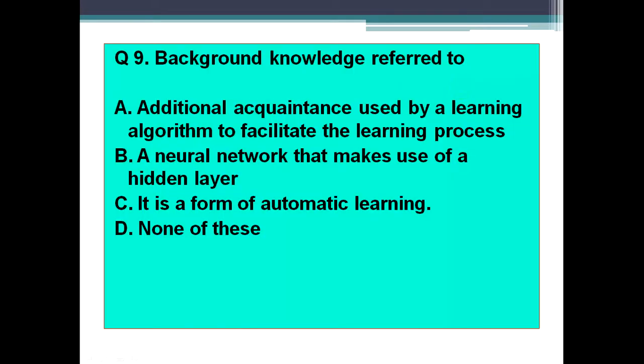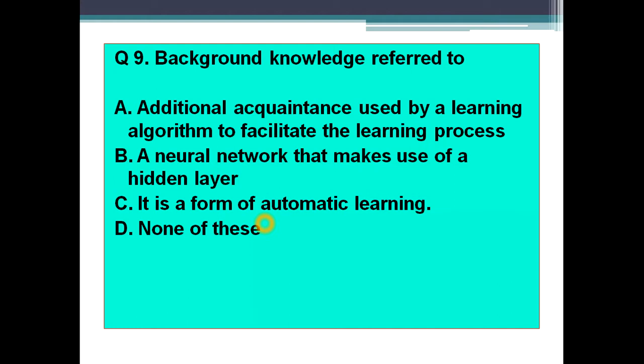Next question, background knowledge refers to, option A says additional acquaintance used by a learning algorithm to facilitate the learning process. Option B says a neural network that makes use of a hidden layer. Option C, it is a form of automatic learning. Option D, none of the above. So what is background knowledge?